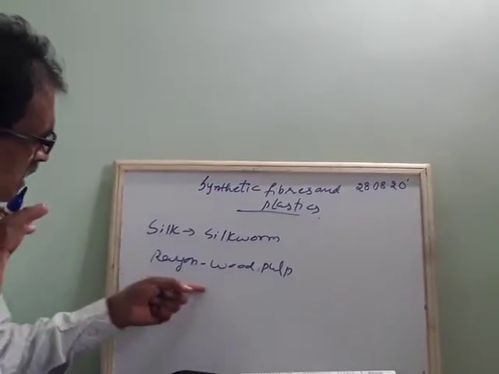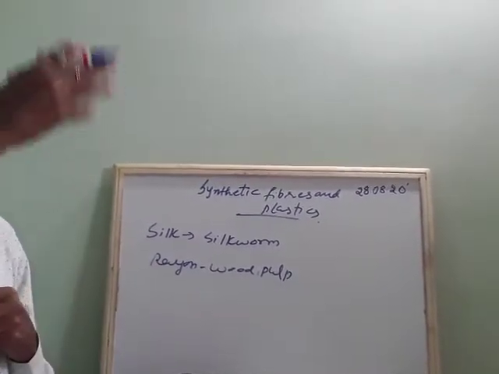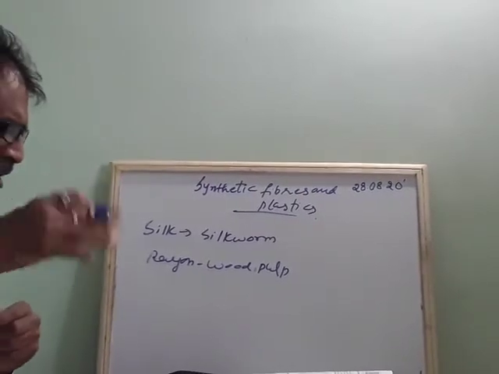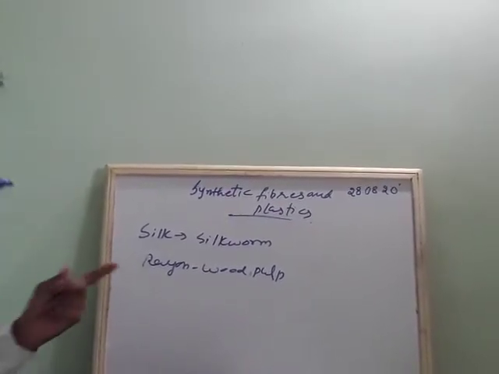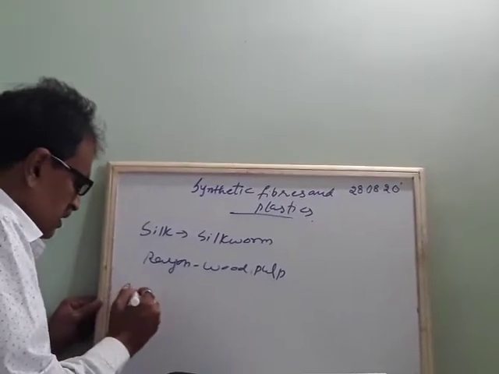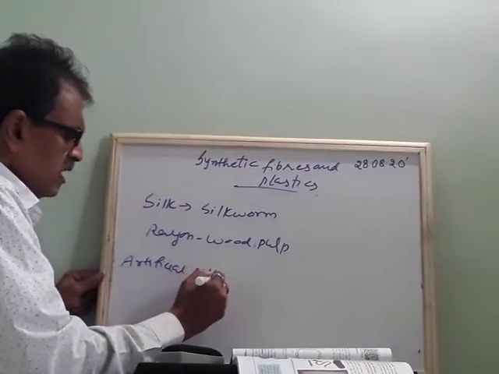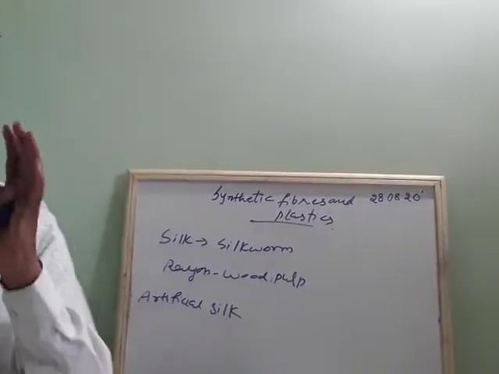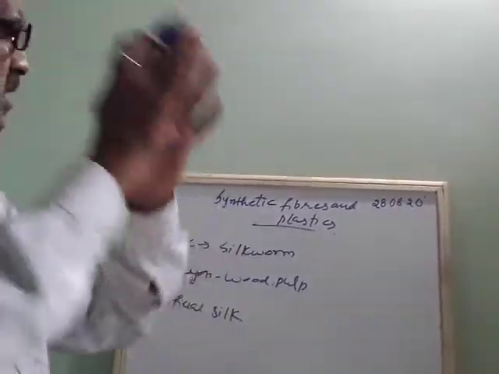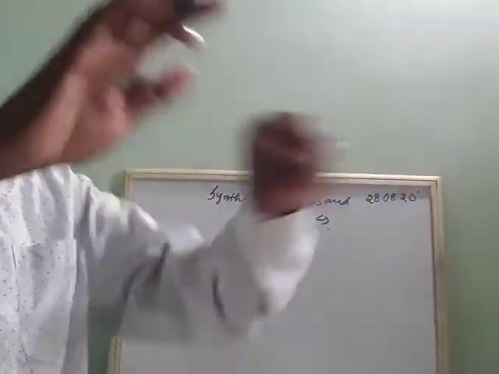If they add different colors, they will get different colors. Okay. Suppose, this is also called artificial silk. Why was it called artificial? Its properties completely resembled silk. It was looking like silk only.